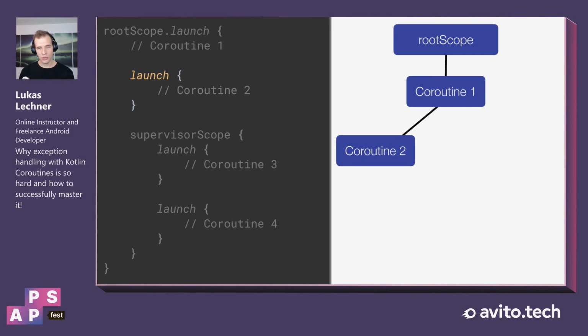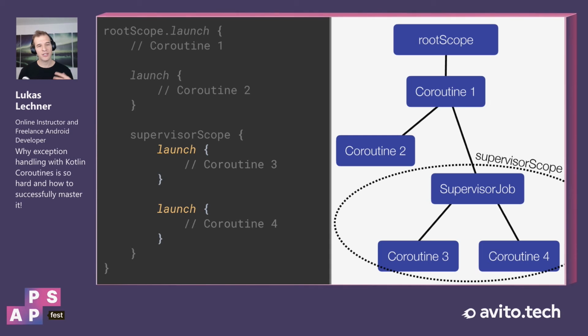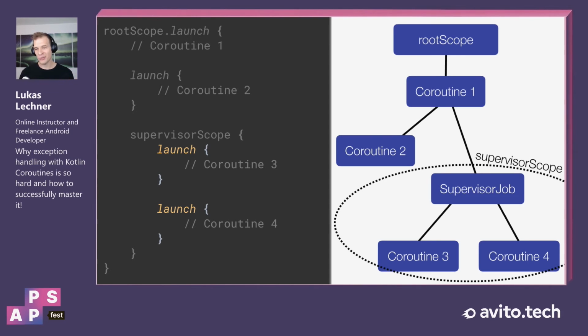And in this root coroutine, we start another child coroutine, but we also open up a new supervisor scope. And in this supervisor scope, we launch two new coroutines. And as you can see in the hierarchy on the right, by opening up a supervisor scope, we actually installed a supervisor job in our job hierarchy.